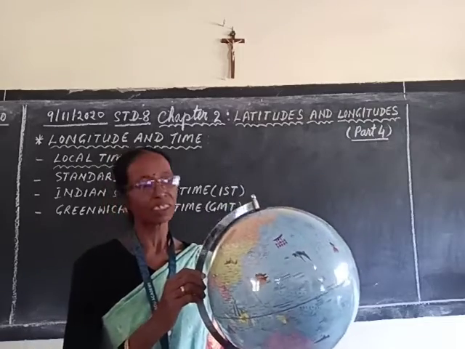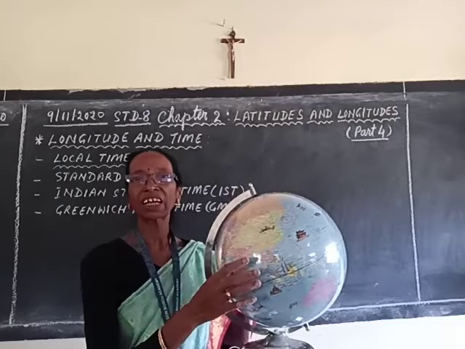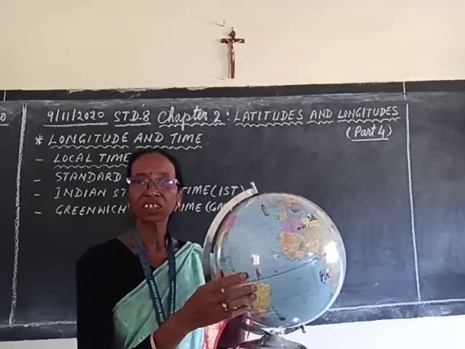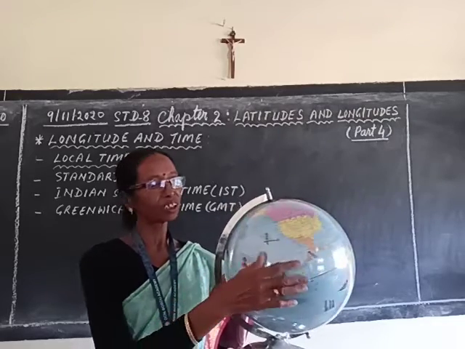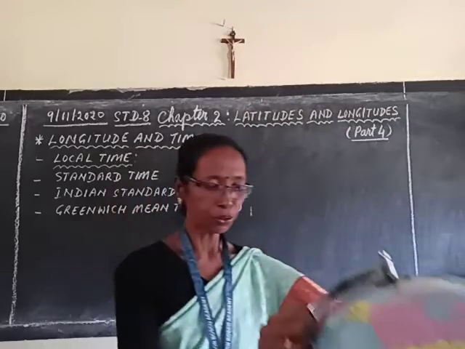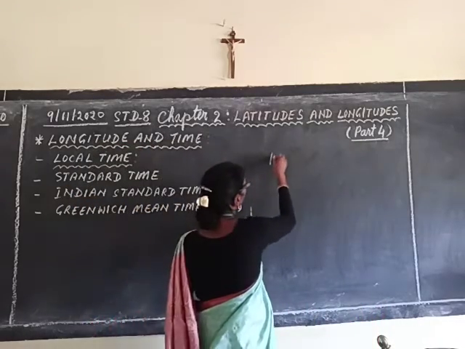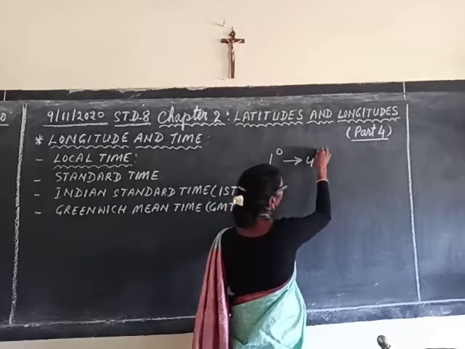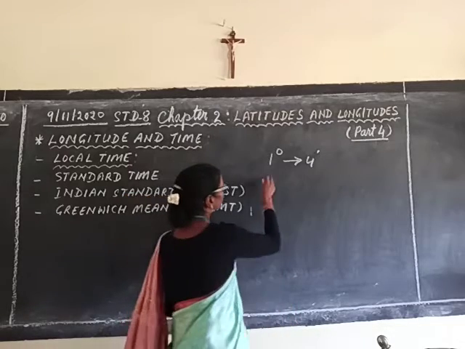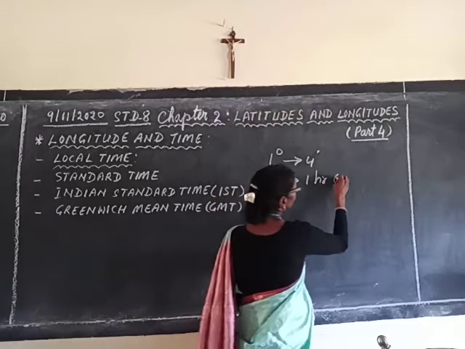So you can imagine a vast world, the Earth, which is facing the light of the sun, and each part of the Earth is seeing the sun rising or midday sun or evening and completing within 24 hours. So if you see, during the rotation, 1 degree makes 4 minutes difference, or 1 degree takes 4 minutes, and 15 degrees makes a difference of 1 hour, and that is 60 minutes.